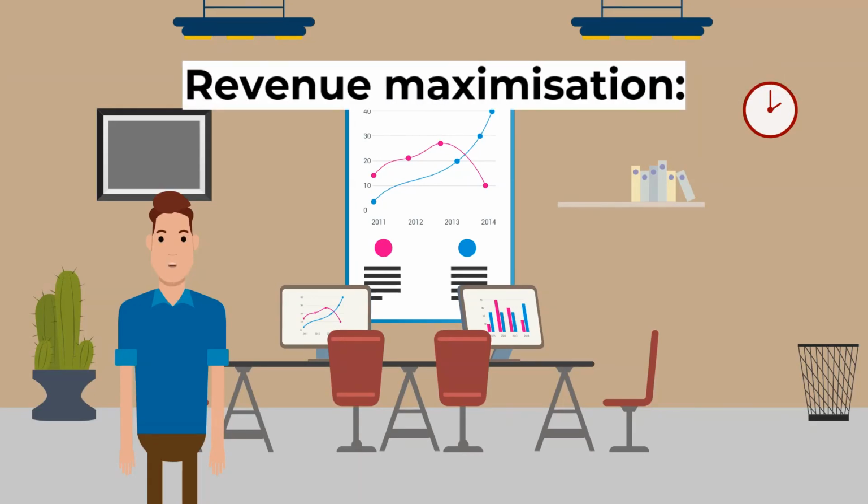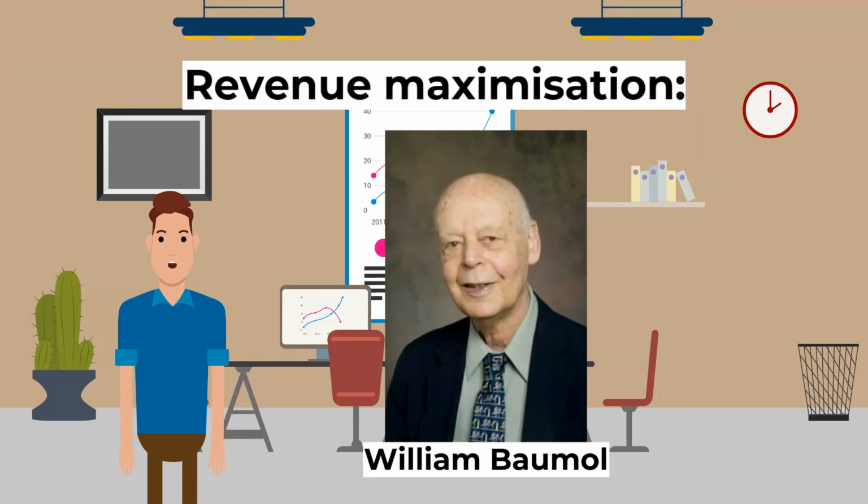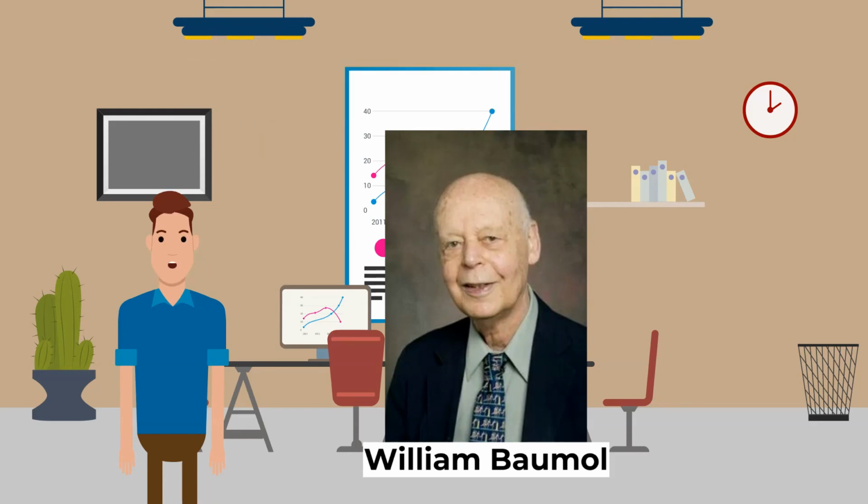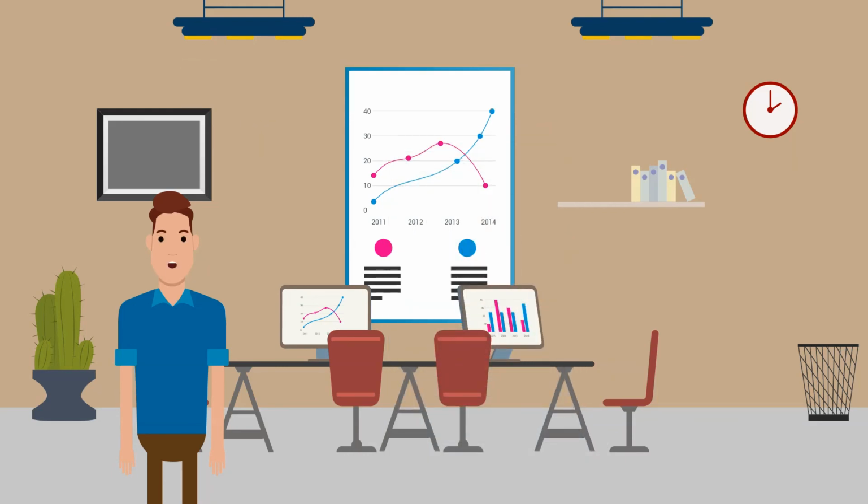Next, let's look at revenue maximization. William Baumol suggested managers are most interested in their level of revenue, since this is what their salary depended on. Even when their salary is not directly connected to sales revenue, they knew that a growth in revenue was always likely to be a positive for the business. It increases their prestige and is used as a justification to shareholders for managerial rewards. A fall in revenue would be negative, as it would not only reduce their salary but could signal the start of a downward spiral for the company. It could lead to a fall in staff, and financial institutions may be worried and less willing to lend money. As a result, many firms may aim to revenue maximize as long as they provide some profit for the owners.